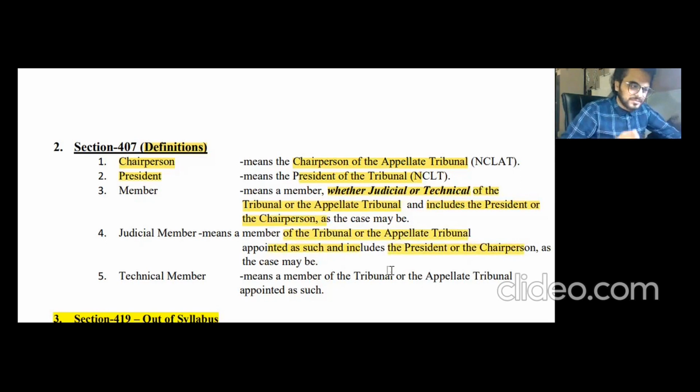And technical member basically has an experience in your CA. A CA can be a technical member, a CMA can be a technical member with a particular experience which is not included in your exams. So yes, which is not asked in your exams and not in your study material as well. A judicial member means an advocate or a high court judge, वगैरह. So that is the thing not to be discussed, not to be asked in questions. So yes, we'll ignore that.